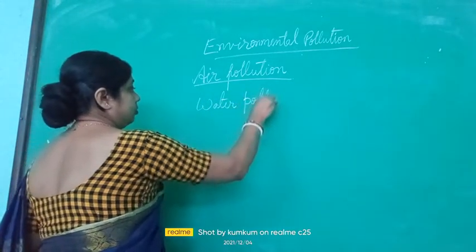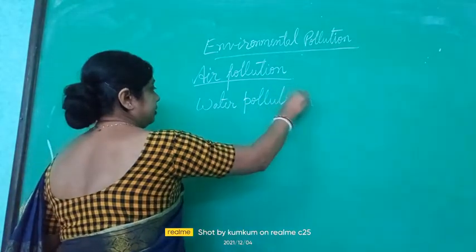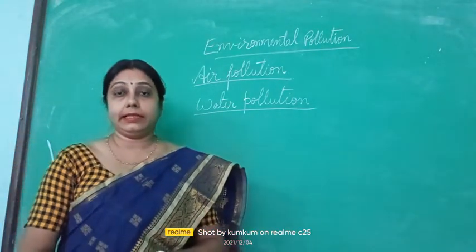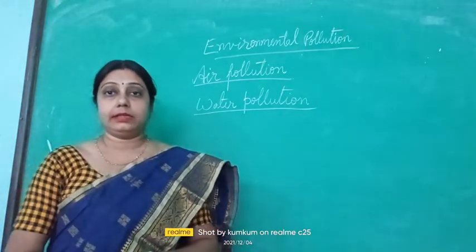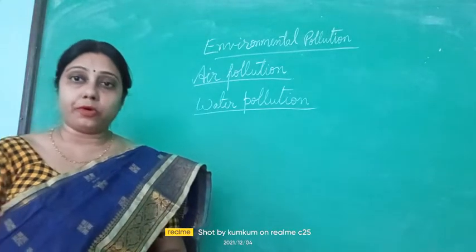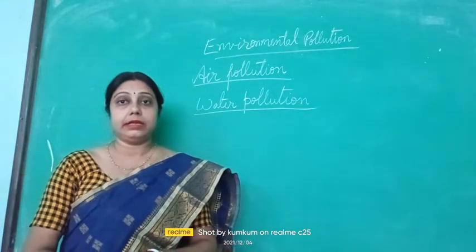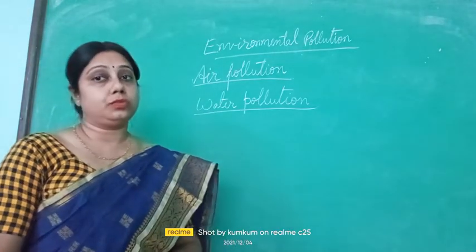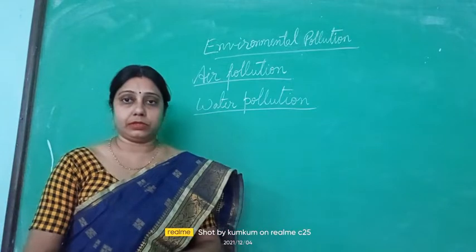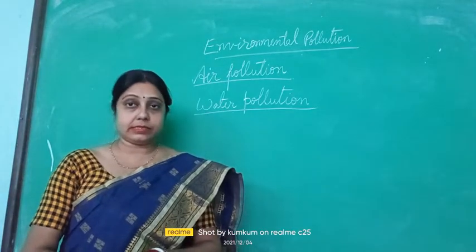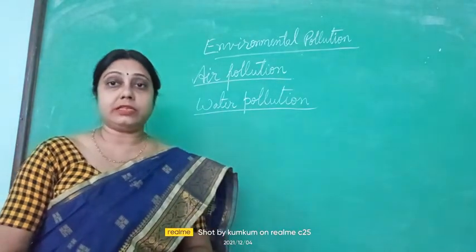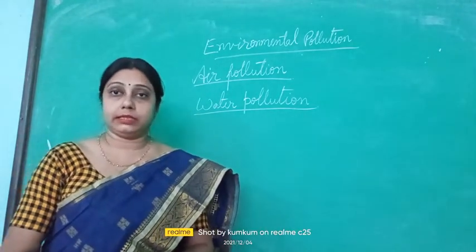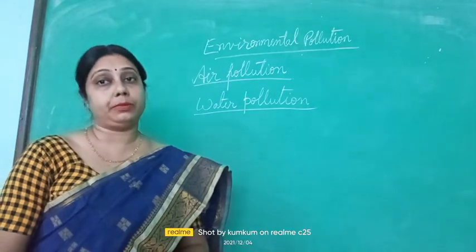Now, the pollution that makes water bodies dirty is called water pollution. The water bodies we have, like ponds, lakes, and rivers, are being spoiled by human activities. They lead to water pollution, like the factories and industries throwing garbage or waste water into water bodies like rivers.